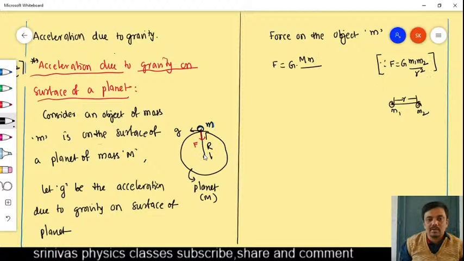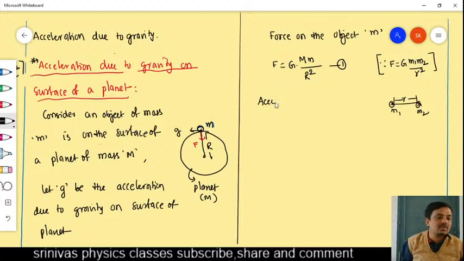Here the distance between the objects is taken from the centers, that we take as capital R. We take it from the center of the planet, but we do not take it from the center of the object because the object is very small. Okay, that central distance is neglected. This is equation 1. And according to Newton's second law also we can write the force formula.